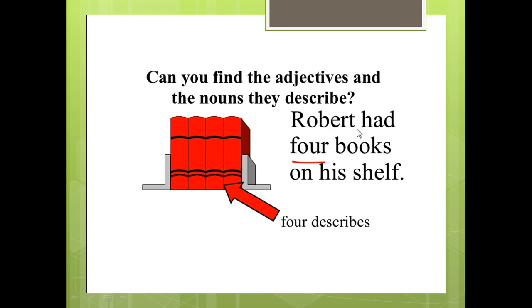We have the word 4 here, which expresses the number, and 4 describes what? The noun books, and it's an adjective of number, or it expresses how many. So 4 here is an adjective that describes the noun books, and it describes how many the noun is.